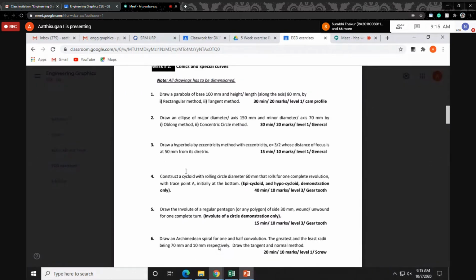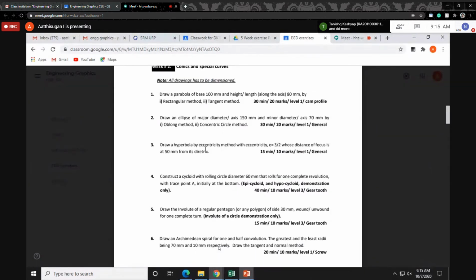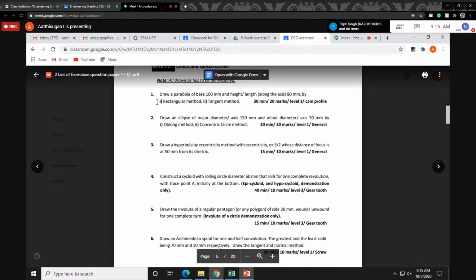Suppose we take the previous year question papers. Most often they asked the eccentricity method for the hyperbola, many times. That will take time, and I'll explain that slowly. So today's class will mostly cover these 3 things. This is easy, and this will take only 10 minutes.